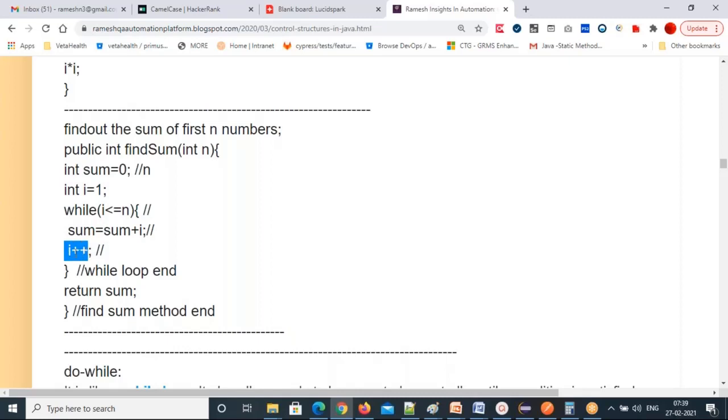Currently the I value is 9 plus 1, 10. And 10 less than or equal to 10, true, and it comes inside. And 45 plus 10, 55. So 55 is the current sum value. Now here I will update, 10 plus 1, 11. 11 less than or equal to 10, false. It doesn't come inside. So sum has 55, and whatever the sum is, that will be returned. Wherever you are calling this method, the final output, the sum, will be returned to you.